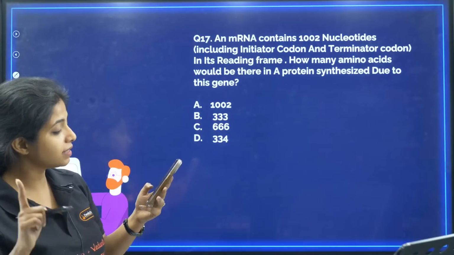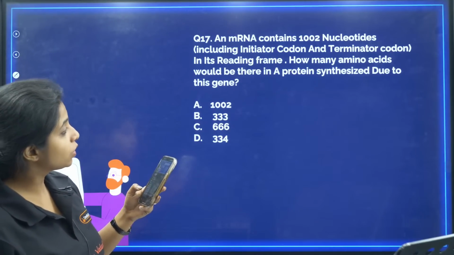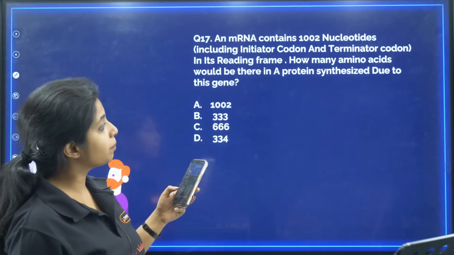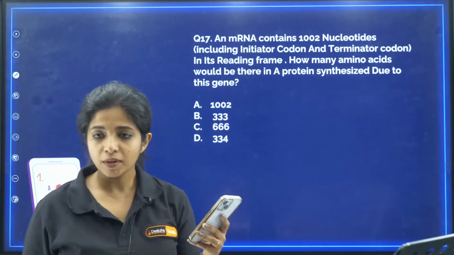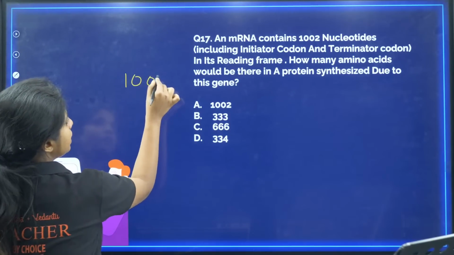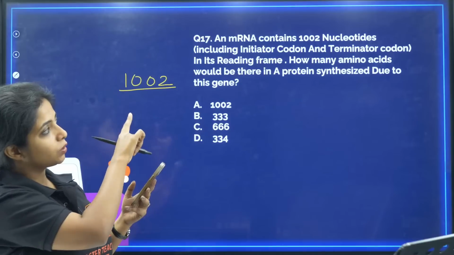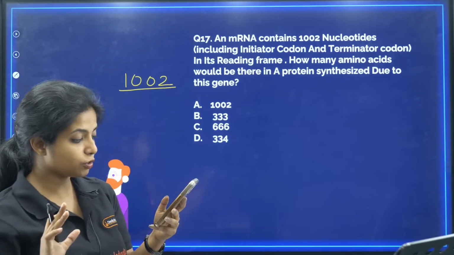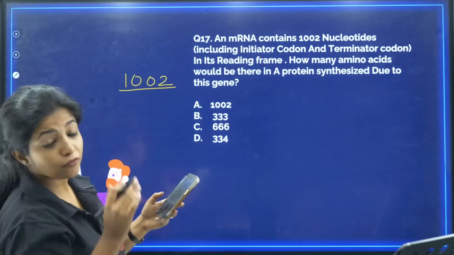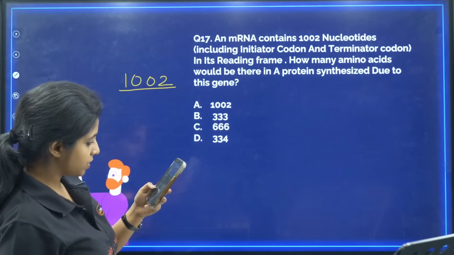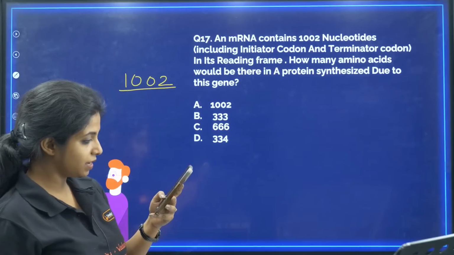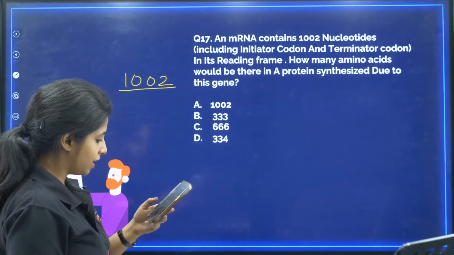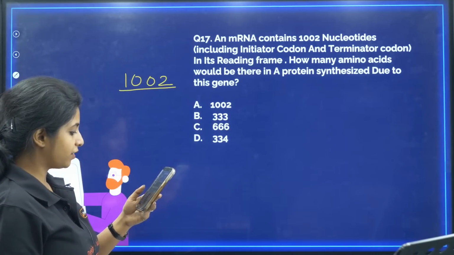mRNA contains 1002 nucleotides, that is including initiator codon and terminator codon, in its reading frame. How many amino acids would be there in a protein synthesized due to this gene? Can you tell me? So how many nucleotides are there, my dear children? 1002, including the initiator codon and the terminator codon. Listen, you have to find the number of amino acids. So what is your answer? Devraj says B, Priyadarshini also says B, Ravi Kumar says B.